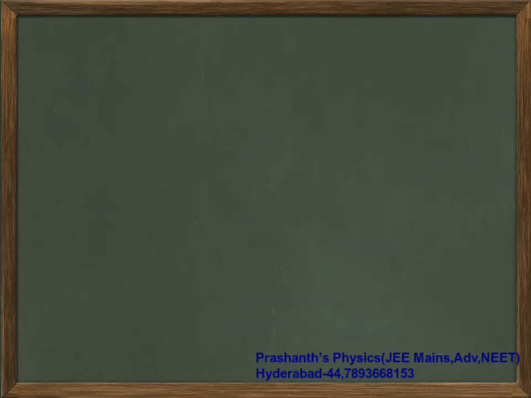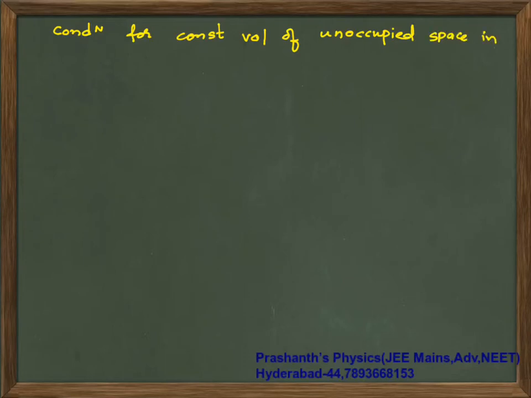Next scenario is the condition for constant volume of unoccupied space in a container at all temperatures.